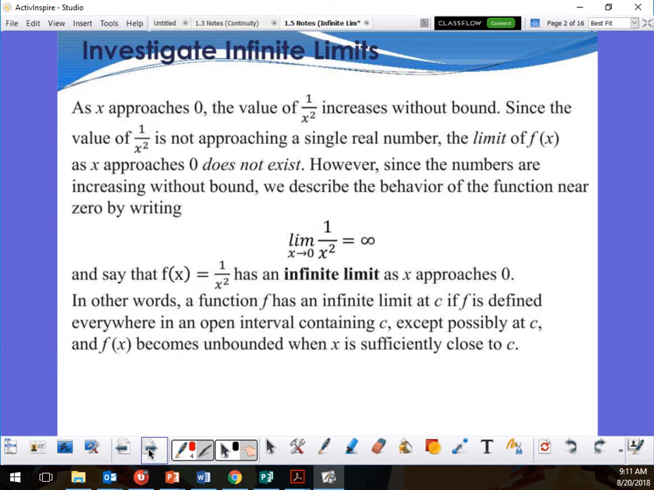The limit of f of x as x approaches 0 does not exist, since it is not approaching a single number. So the limit doesn't exist. Does that make sense? The limit doesn't exist, but it is going somewhere, right?